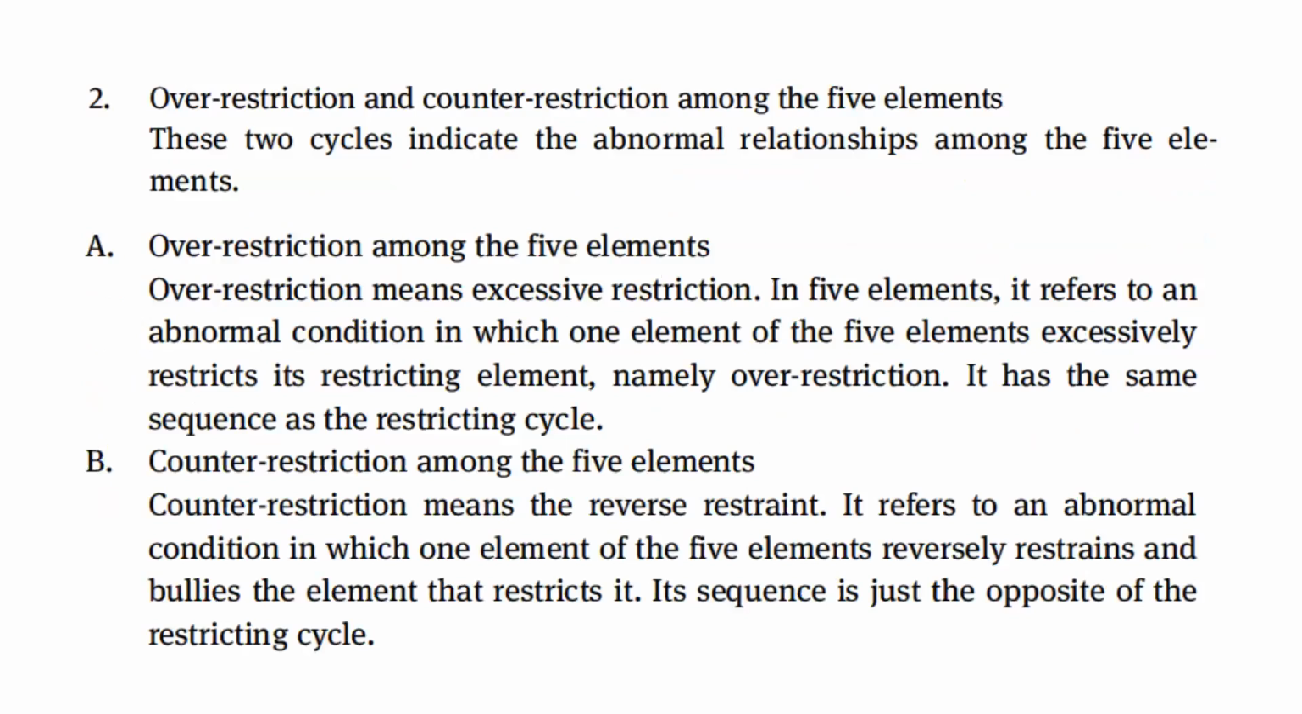Over-restriction and counter-restriction among the five elements. These two cycles indicate the abnormal relationships among the five elements. Over-restriction means excessive restriction. In the five elements, it refers to an abnormal condition in which one element of the five elements excessively restricts its restricted element, namely over-restriction. It has the same sequence as the restricting cycle.